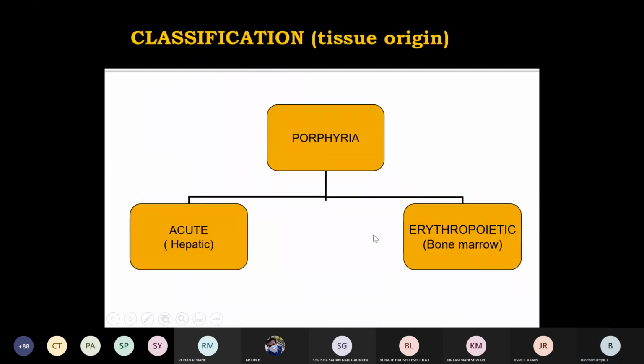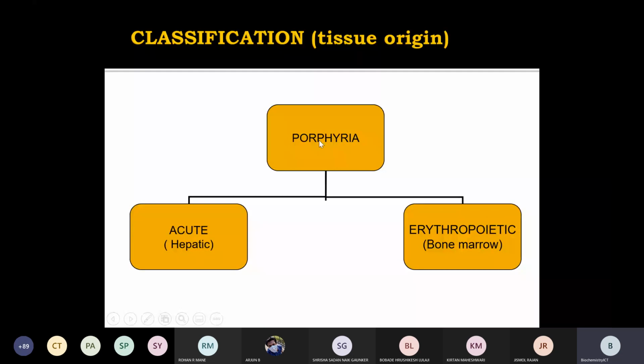But other than this, it can be classified more precisely depending upon the tissue origin. From the liver, that is hepatic, it is mainly the acute one, so acute or hepatic porphyria, and erythropoietic porphyria is mainly in the bone marrow.